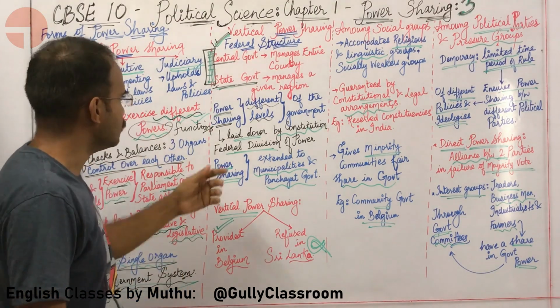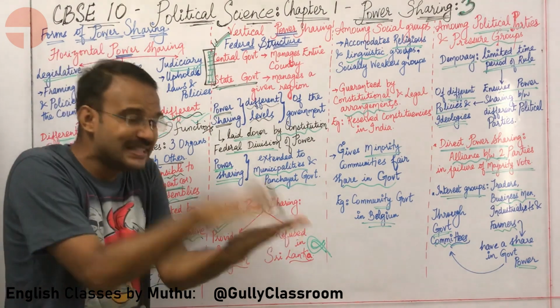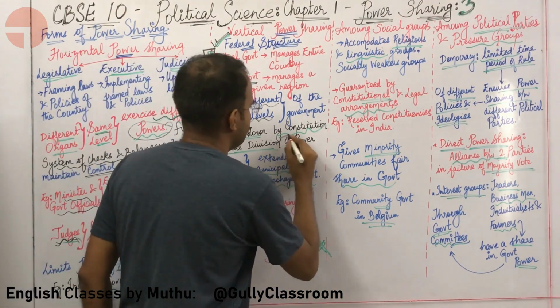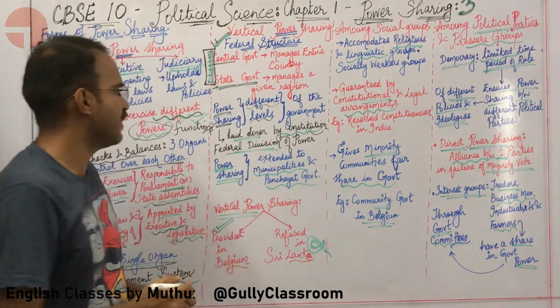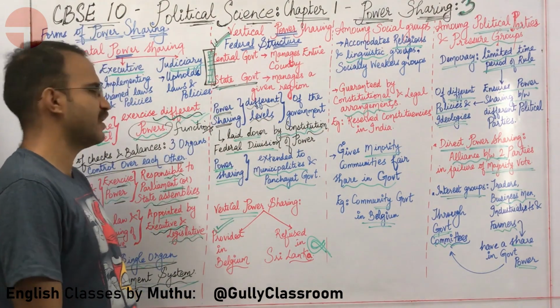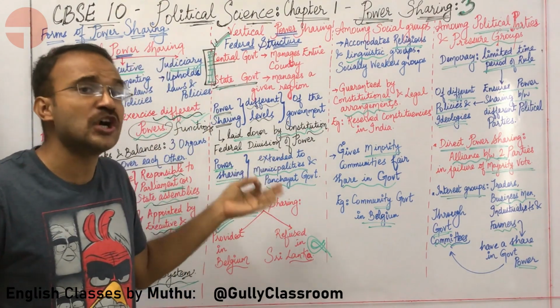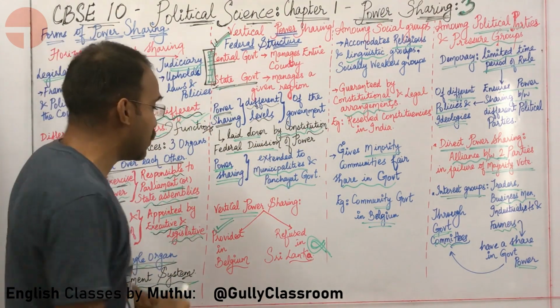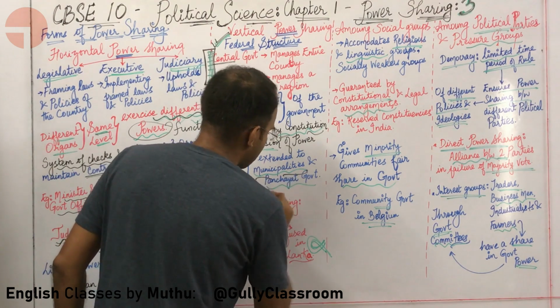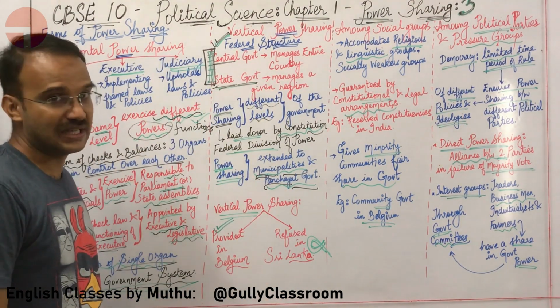Okay. So power sharing is done between different levels of the same government, and this is guaranteed by the constitution. Such type of power sharing is called federal division of power, and this power sharing must also be extended to local municipalities and panchayat government.